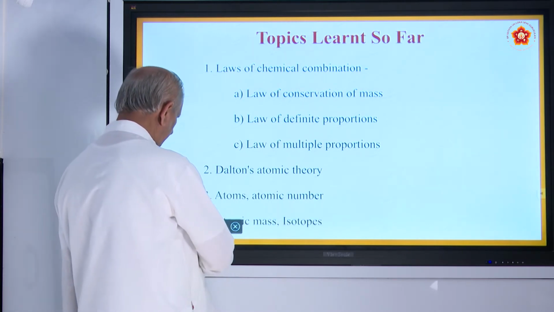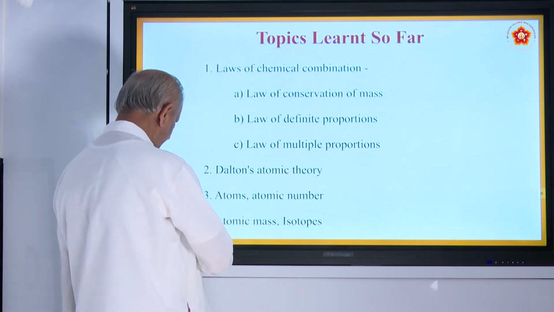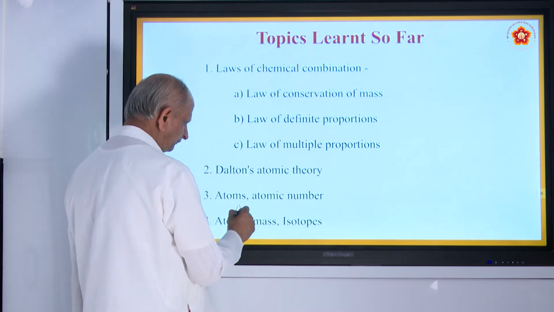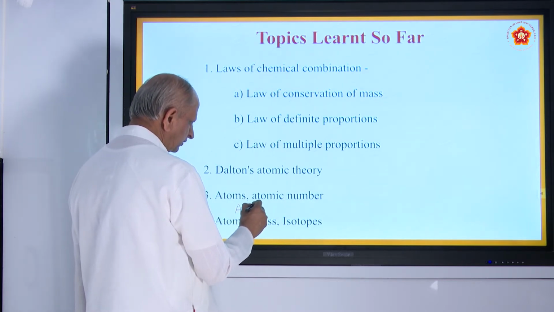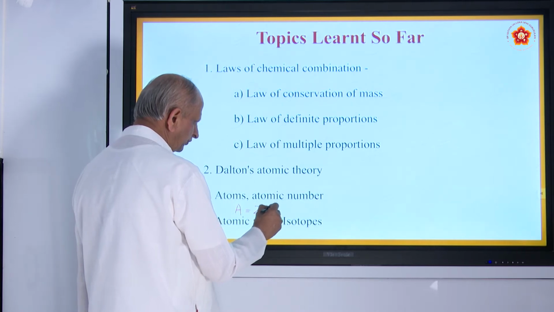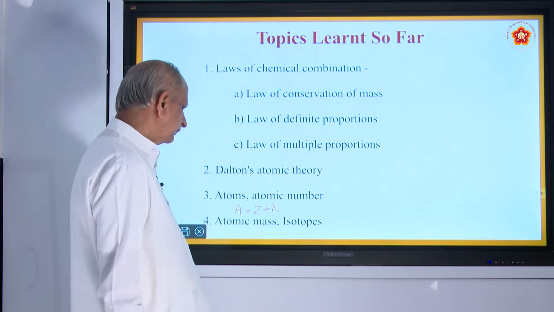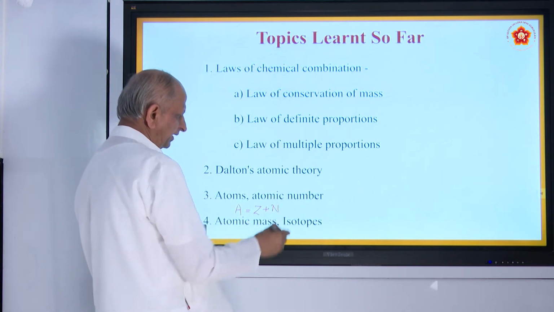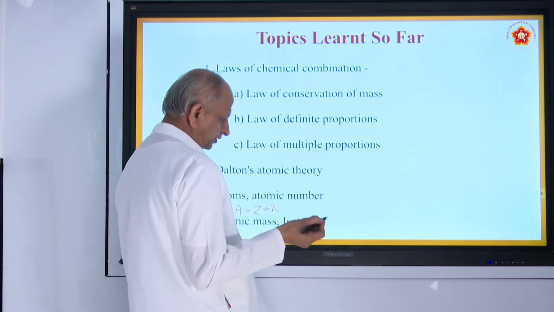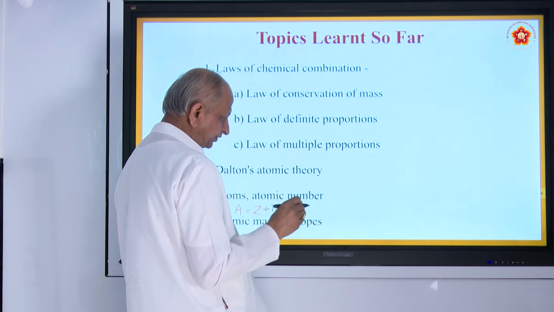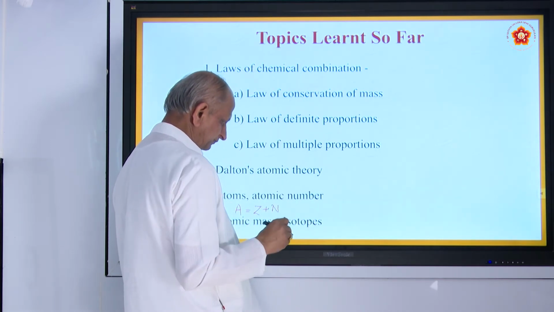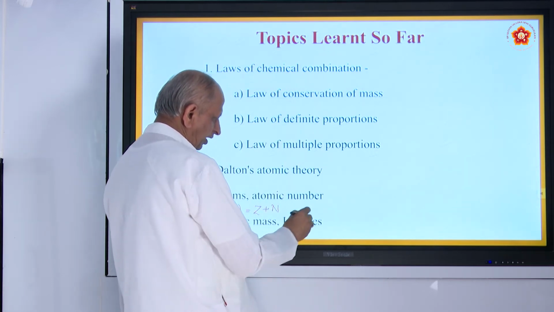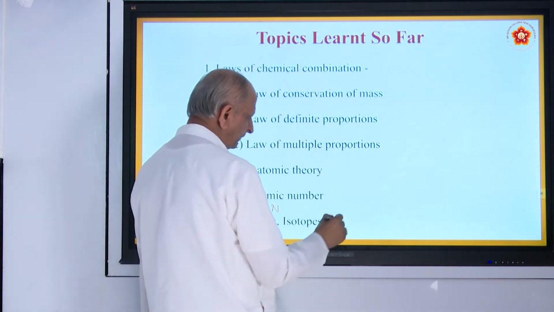And also we have seen about atomic mass. Atomic mass, we call it A, is the sum of the number of protons and neutrons. That is what is called atomic mass. And also you have seen that there are some elements which have different atoms, with different mass numbers but the same protons, and they are called isotopes, occupying the same place.